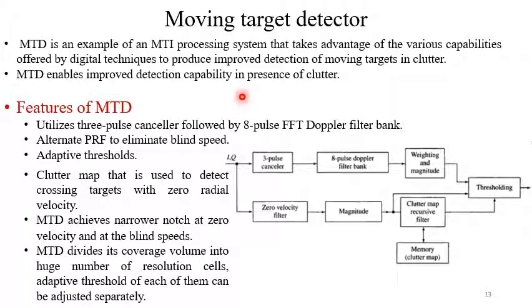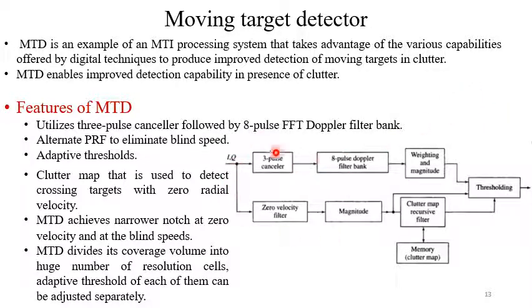Now consider the moving target detector. This is a specialized processing system for the processing of MTI. So MTD is an example of an MTI processing system that takes advantage of the various capabilities offered by digital techniques to produce improved detection of moving targets in clutter. MTD enables improved detection capabilities in the presence of clutter.